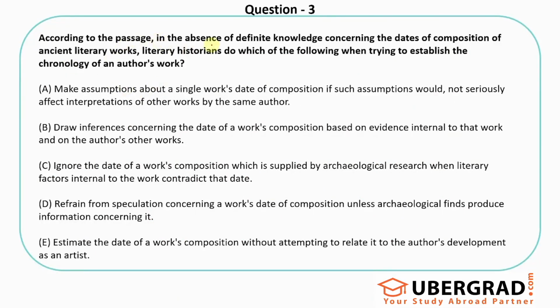According to the passage, in the absence of definitive knowledge concerning the dates of composition of ancient literary works. So in the absence of definitive knowledge, like how the Achilles play was discussed, we do not have the exact years of this Danaid tetralogy and all. When there is a lack of definite knowledge concerning the dates of composition, literary historians do which of the following when they are trying to establish the chronology? So if they don't have definitive information, what would the scholars, the literary historians, do to understand the chronology of the author's work or the time frames?